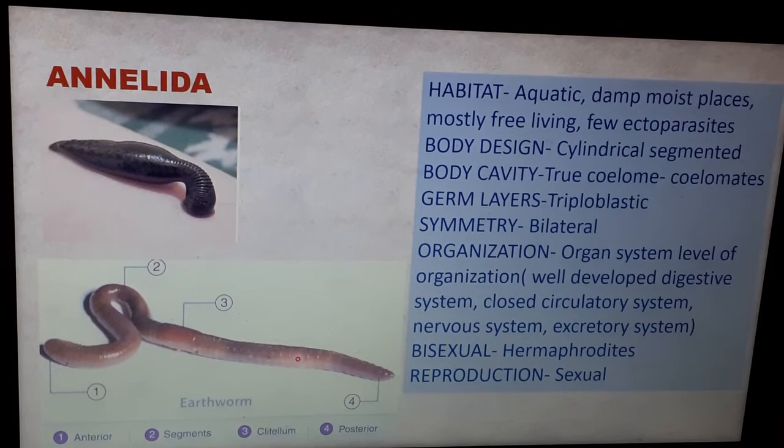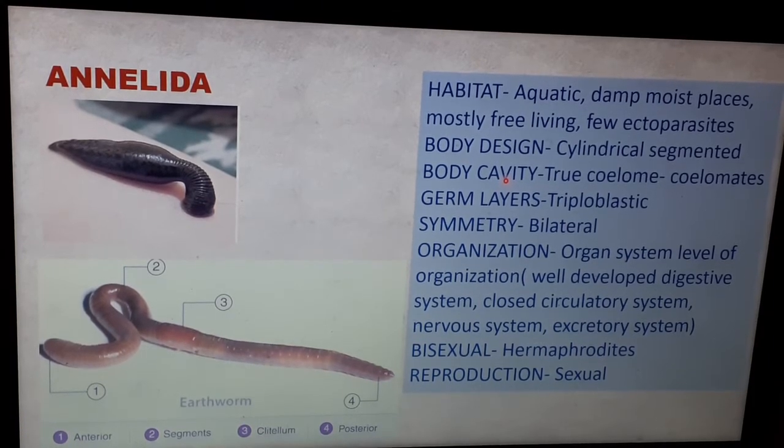So these annelids have a cylindrical segmented body. Children, these are the first coelomates, in the sense they have a true body cavity. So from phylum Annelida onwards, all the animals are true coelomates.